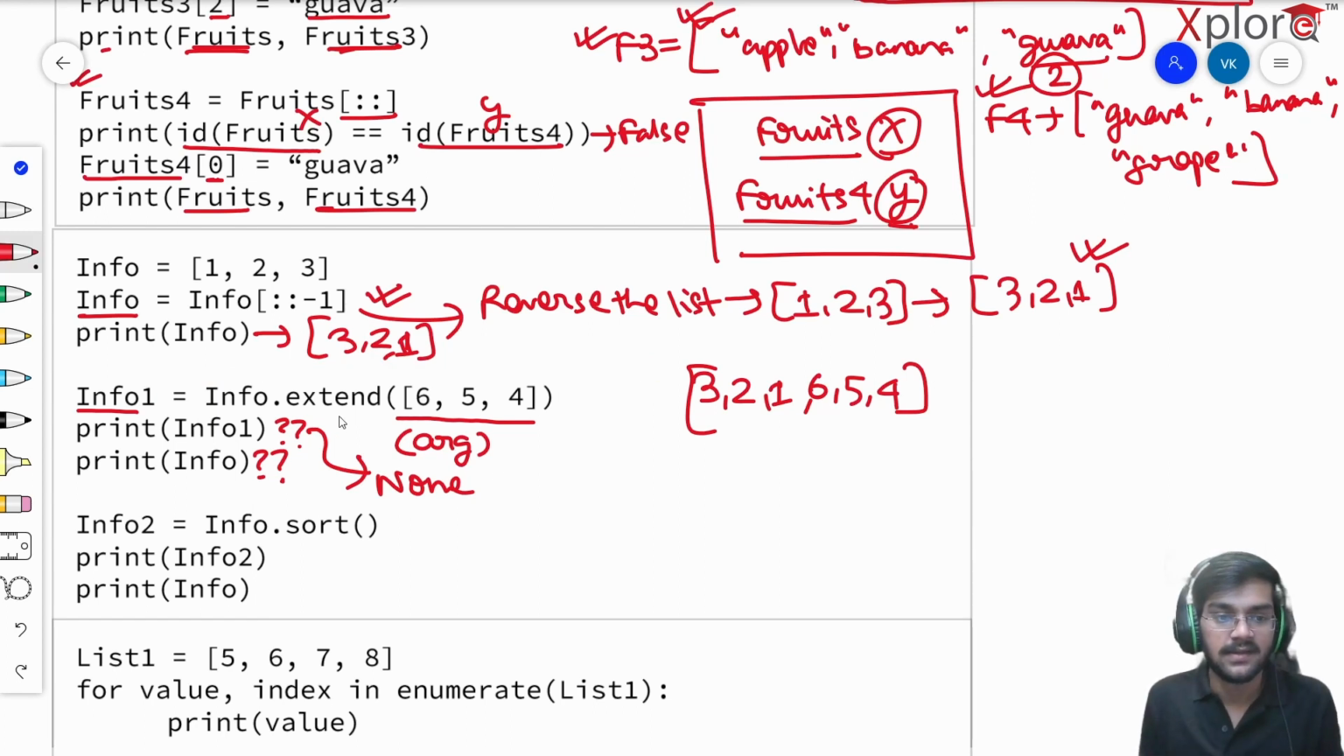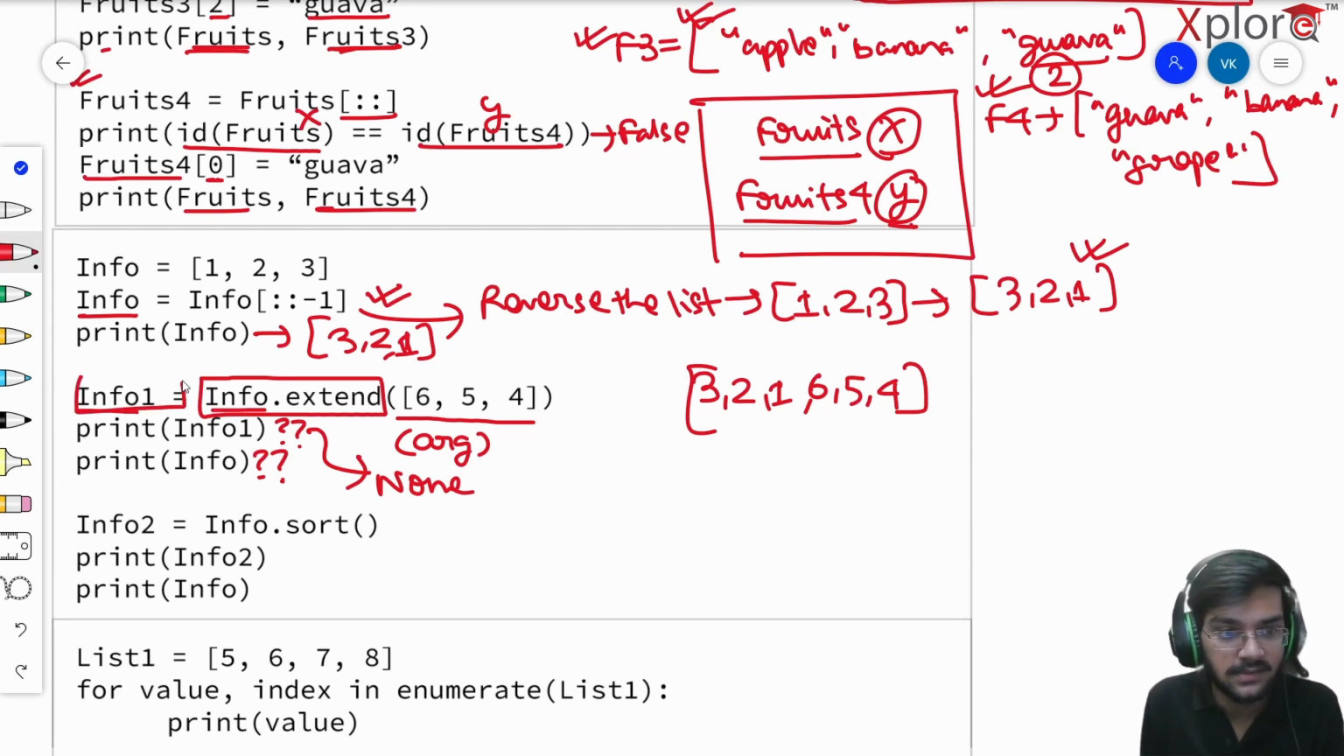Why? Because the major reason is that the dot extend operation up here changes this info list in place, right? In place. So I don't really need info1 even. Even if I just performed info.extend 654, ignoring this part here, then my info list will be changed to this one, right? Therefore, info1 up here is not required.